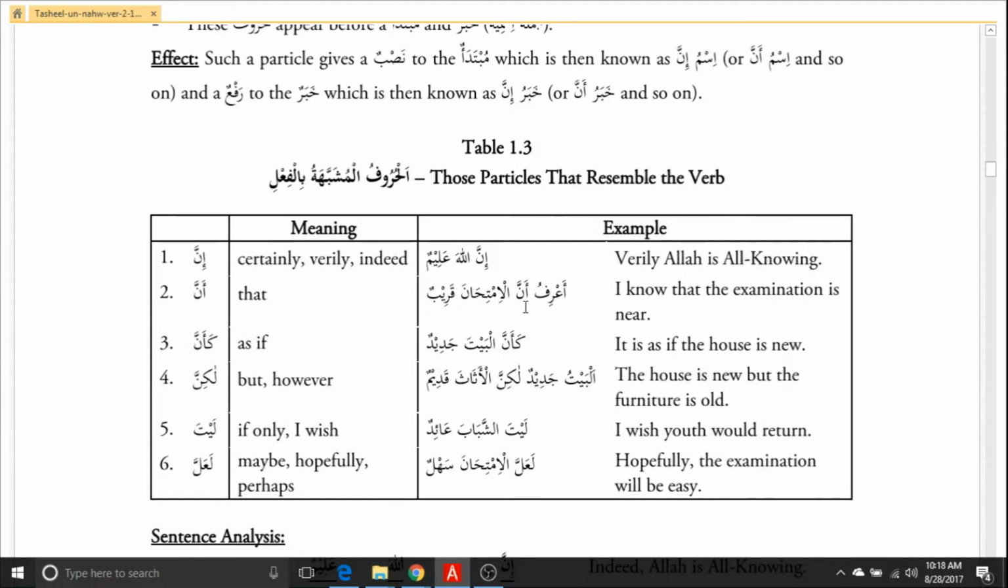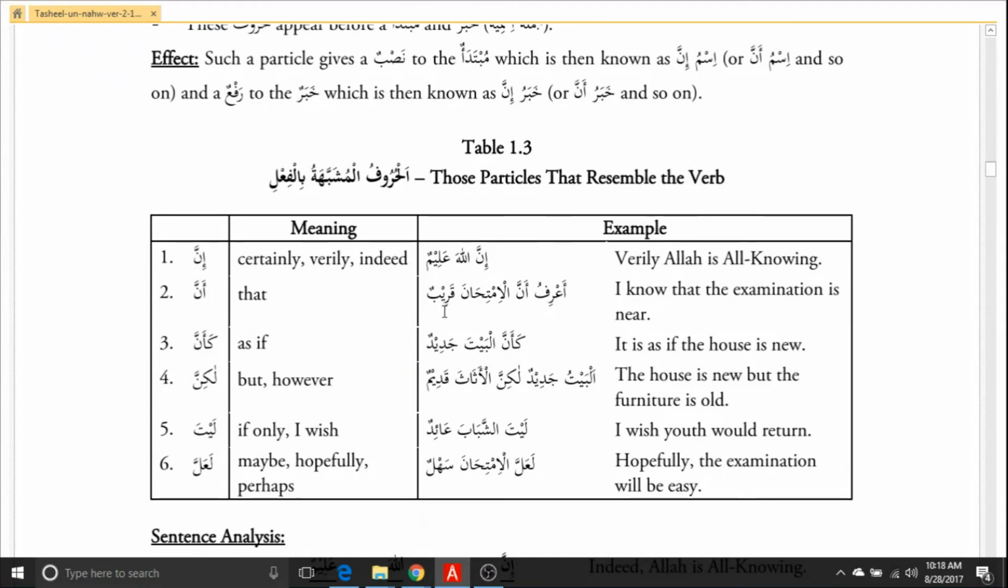So that's why it is like fi'l. It works on the following words. So anna al-imtihana qarib, and also inna Allaha alimun is inna because it is in the beginning of a sentence, and here is أعرف أن الامتحان قريب. It comes in the middle. So when it comes at the beginning, it will be inna, and when it comes in the middle, it will be anna. So the following is its ism. So al-imtihana is anna's ism, qaribun is khabar.